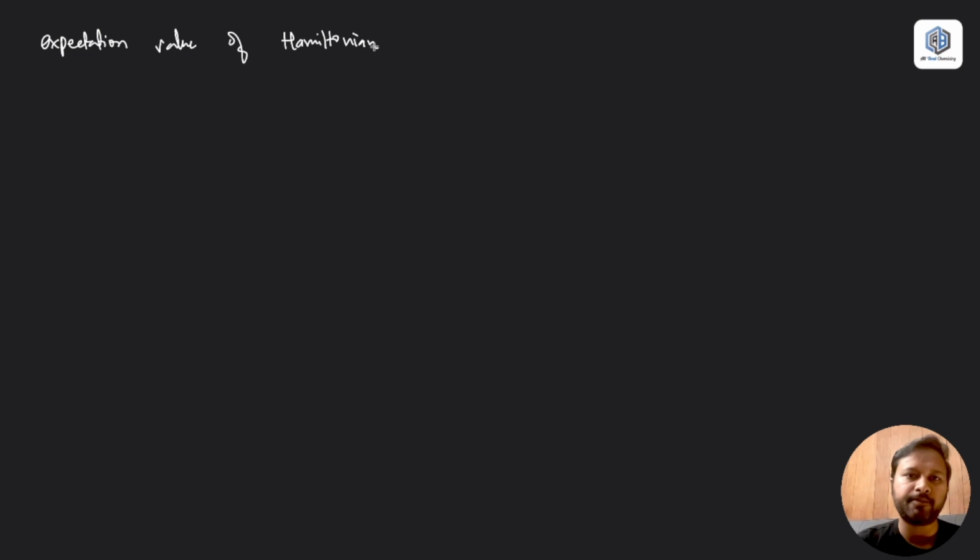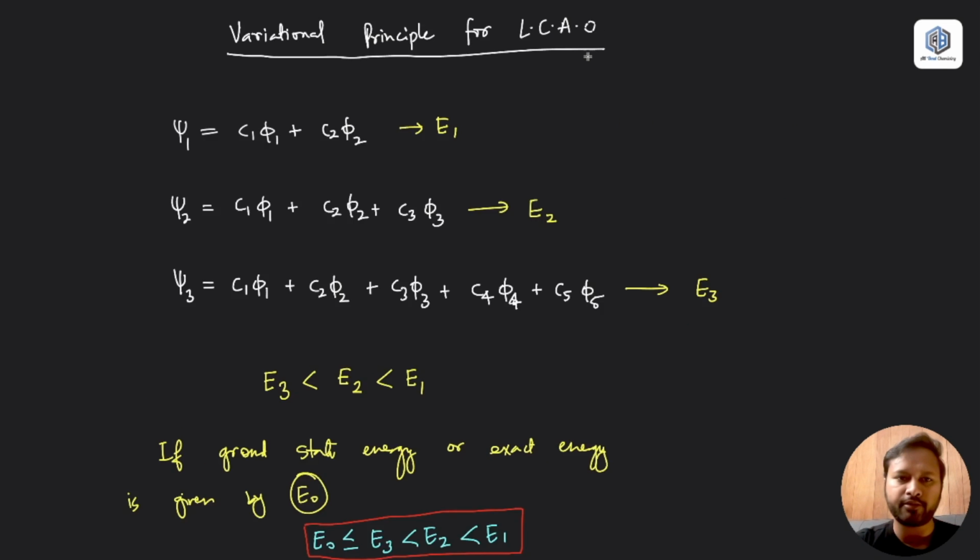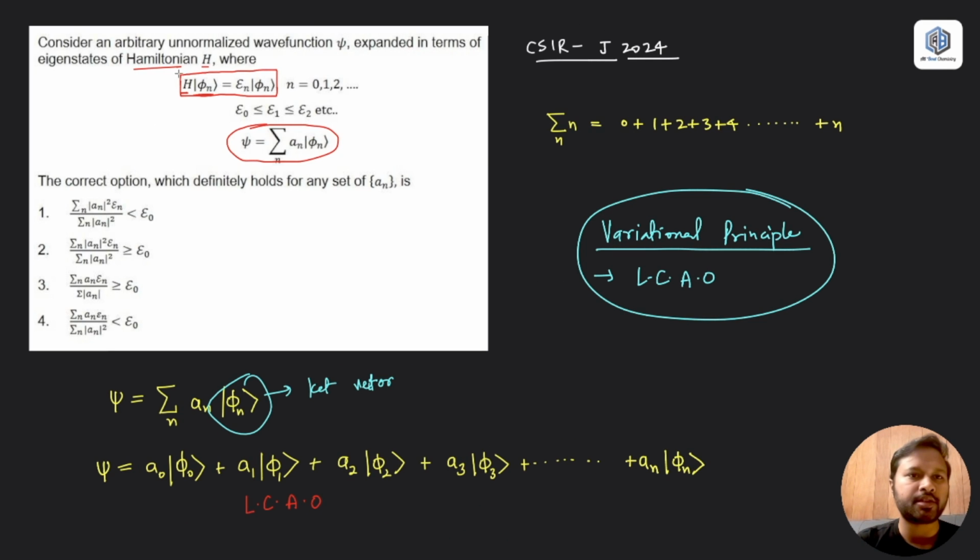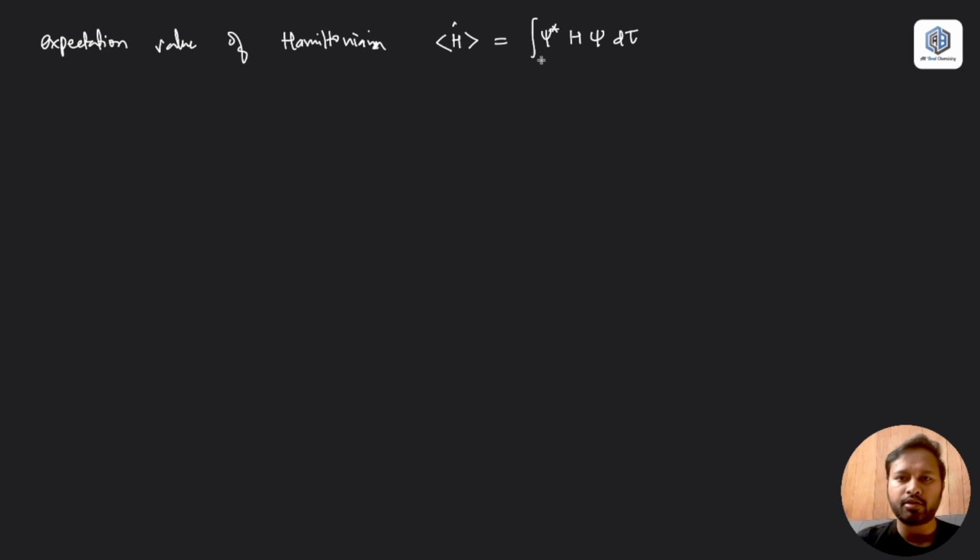So in general, let me write down the expectation value of the Hamiltonian. Let's say H is the operator; we write it as the integral of psi star H psi d tau. But this is when the wave function psi is normalized. In the question, the wave function is unnormalized. Whenever the wave function is unnormalized, you should also divide this by the integral of psi star psi d tau.